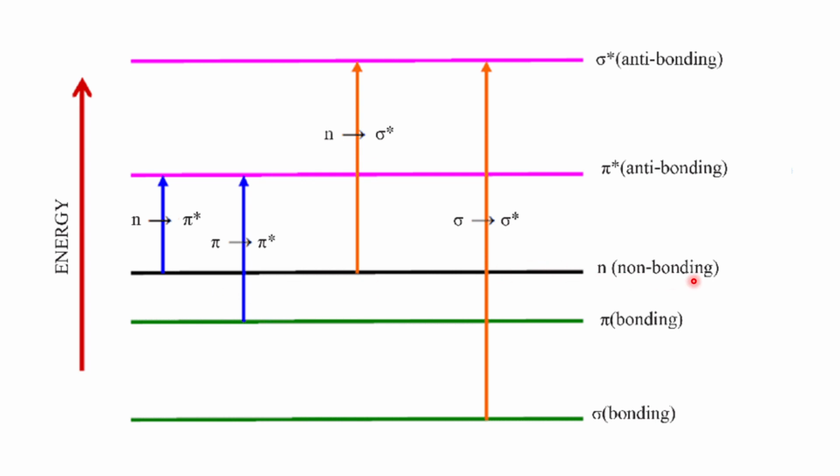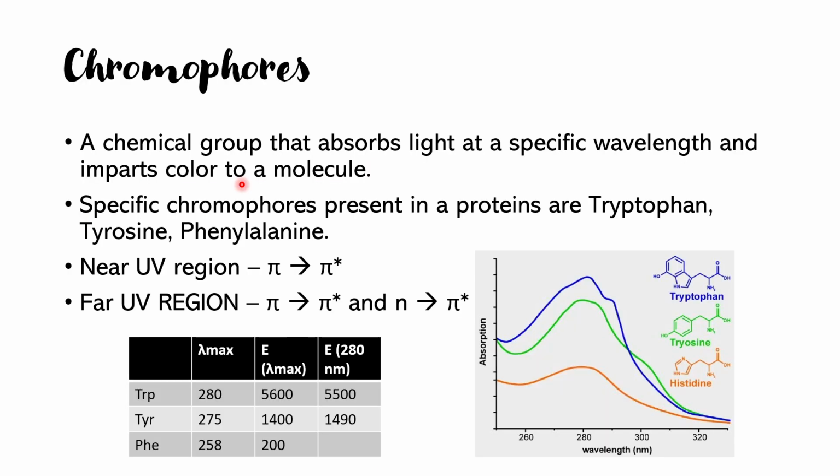Another scenario is from the non-bonding, it can jump either to sigma star or to the antibonding pi star. This is not particularly important, but this is the scenario that can happen in UV spectroscopy. I know some of you may not get it and I might not be able to explain it well, but this scenario is applicable for the chromophores.